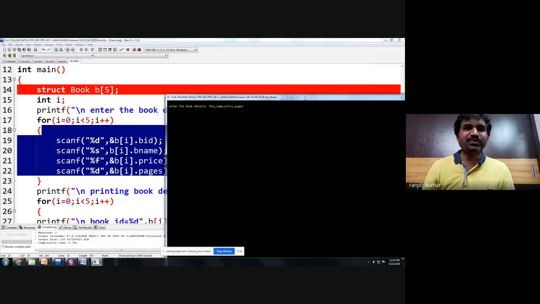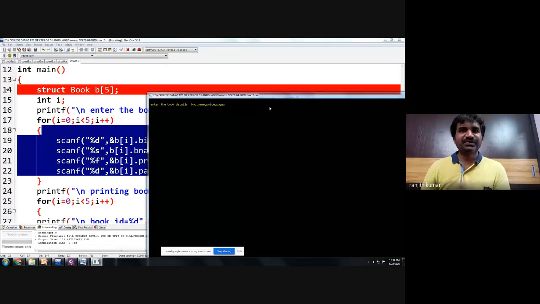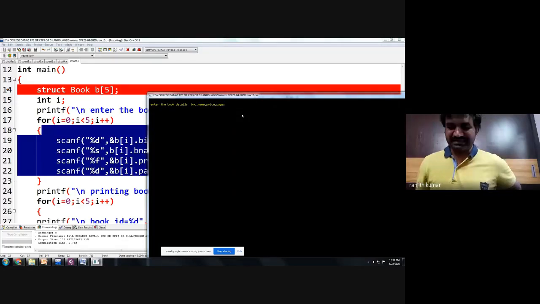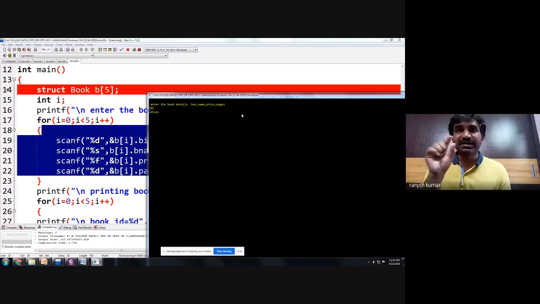How many books do you want to create? 5 books. So it will ask you 5 times to enter the book details. So the first book is 101. Book name is Let Us See. And always remember, the details must always be entered in the same order. That's why I've mentioned the order: enter book details, book number, book name, price 299, and the pages 347.